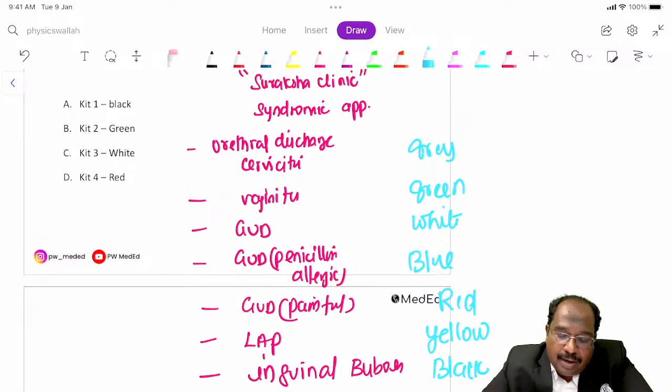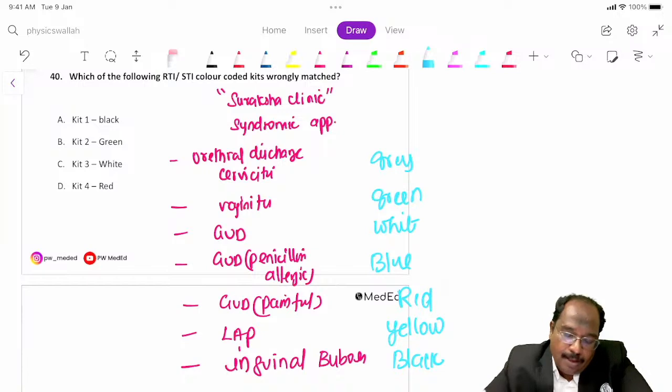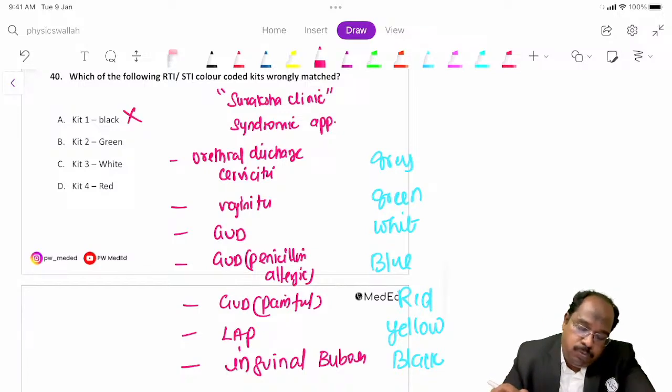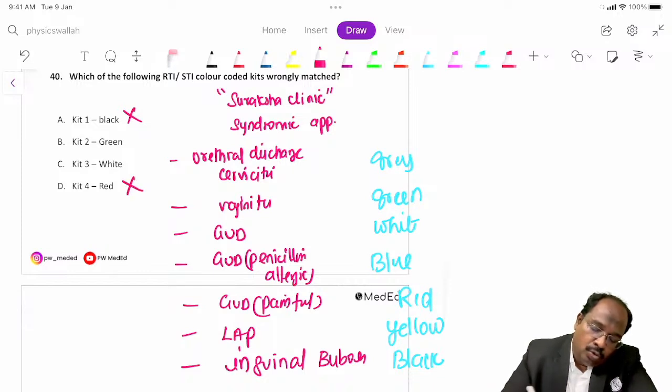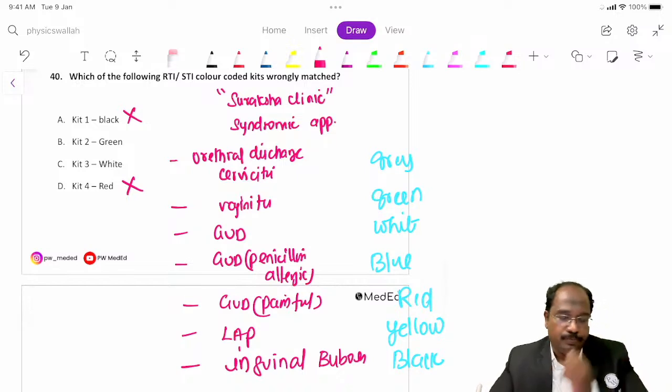Now tell me what is the answer here. First is not black, that is wrong. Two options are wrong. Kit 4 is also wrong. Kit 4 is actually blue, for penicillin allergic. Penicillin allergic is blue, guys. Okay, fine. So am I clear?